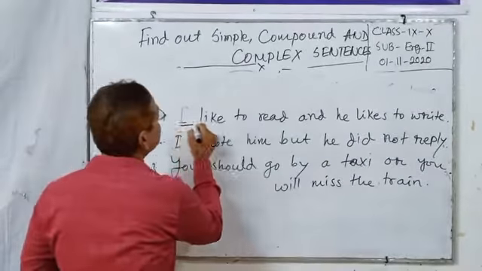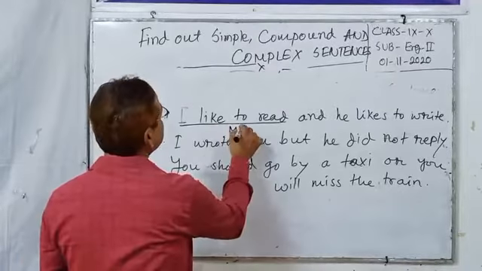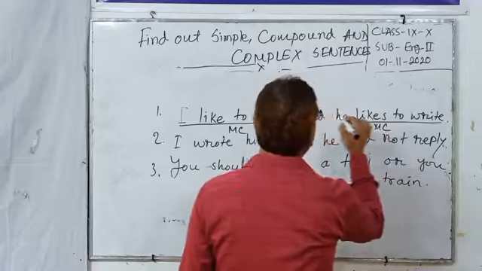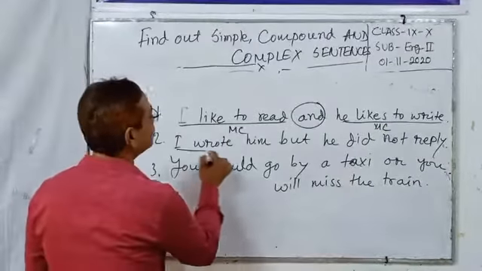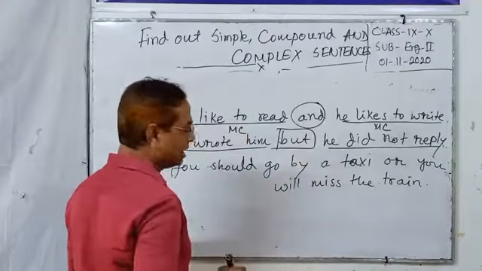Here, dear students, this is the main clause and this is also a main clause, connected with a FANBOYS conjunction. In the second, this is a main clause and this is also a main clause connected with 'but'.